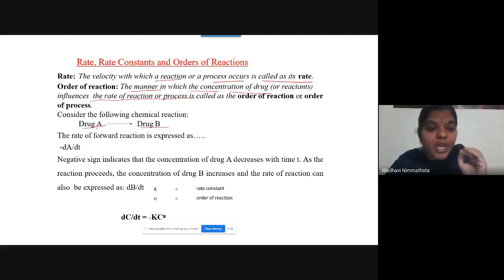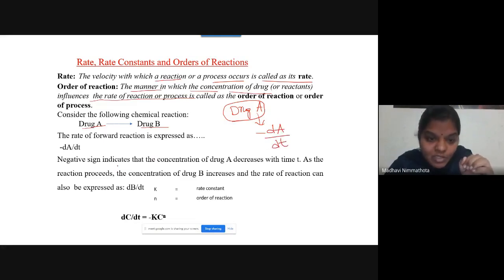So how can you express the rate in this equation? Suppose the rate for drug A, you can express the rate by minus dA by dt.